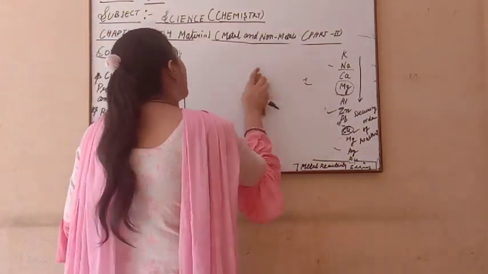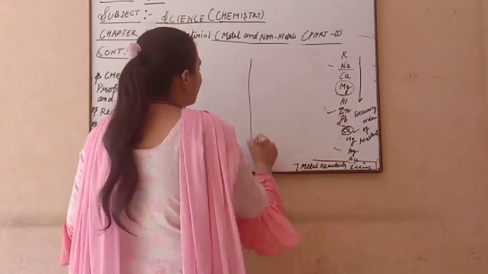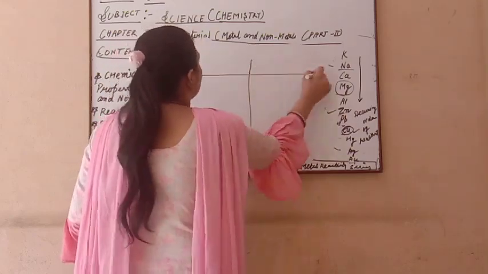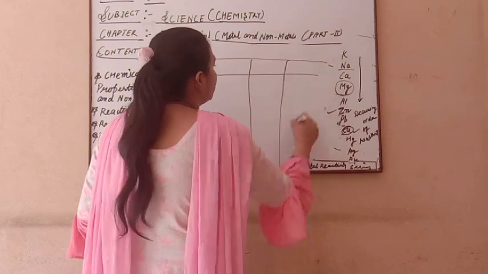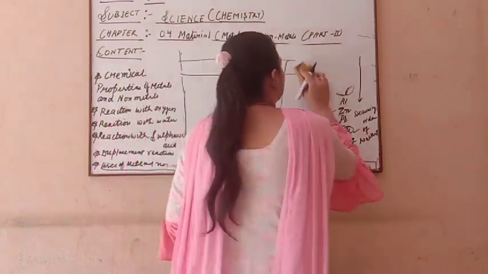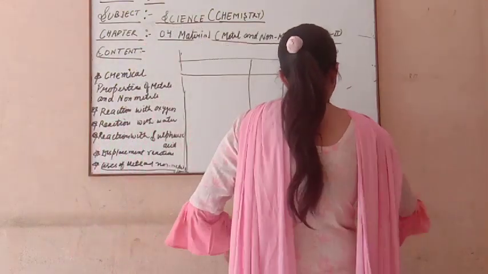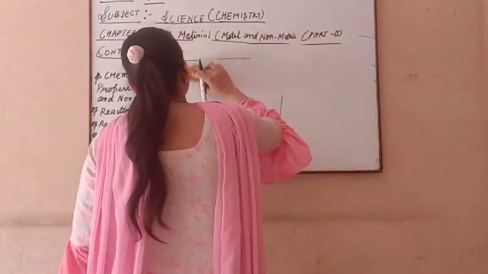Now up to this point, in this 8th class you have only 3 main chemical properties of metals and non-metals. I make a table here of all the chemical properties which we discussed today.